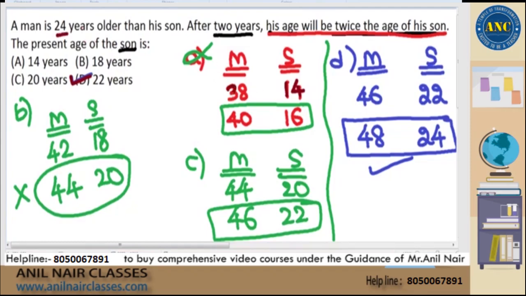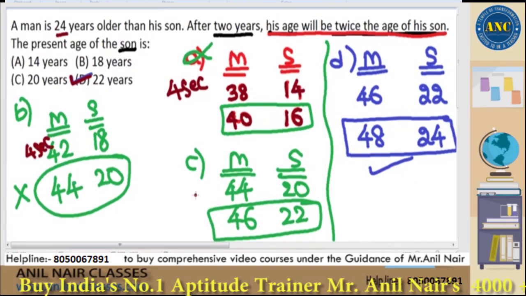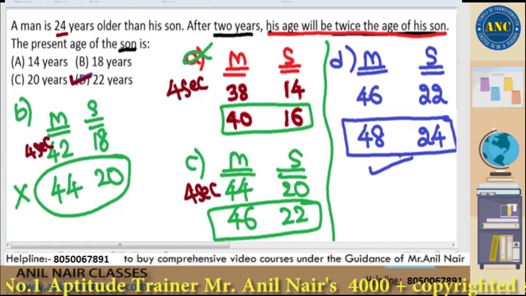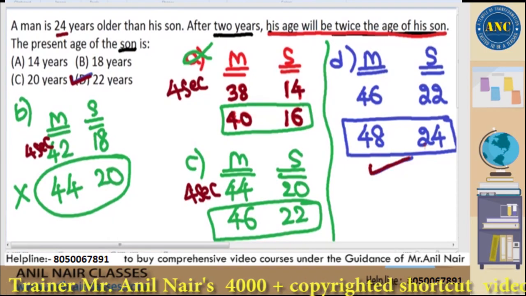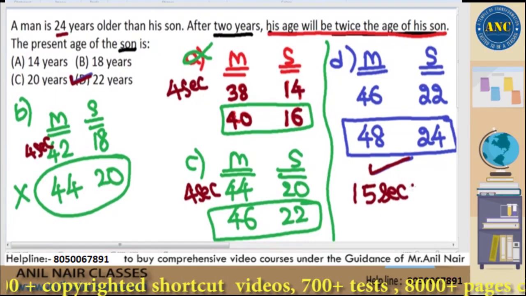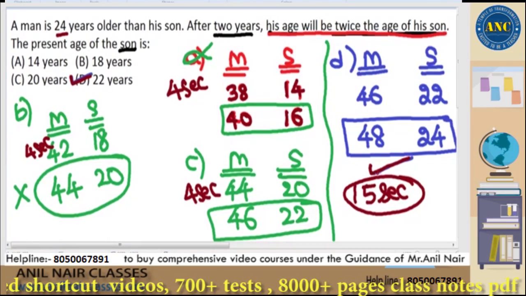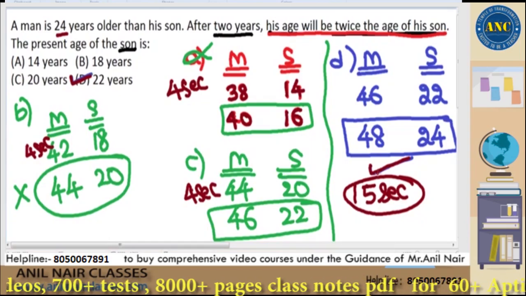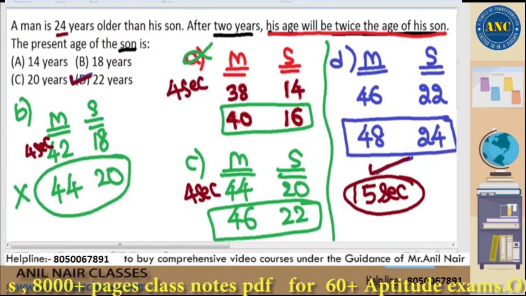24 plus 14 to say it is 38 is 1 more second. Then to add 2 for it and to tell they are not 2 times of each other, probably 1 or 2 more seconds. Keep it as 2 more seconds. 4 seconds for the first option, 4 seconds for the second option, 4 seconds for the third option. You need not check the fourth option because 3 are incorrect, so the 4th should be correct. 4 plus 4 plus 4, assume it as 15 seconds itself. Still this is a slightly easier method. I hope it is clear.